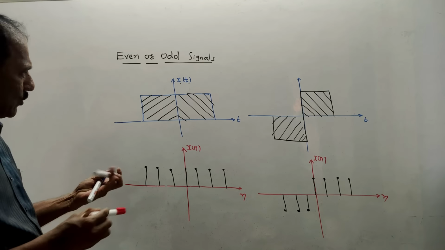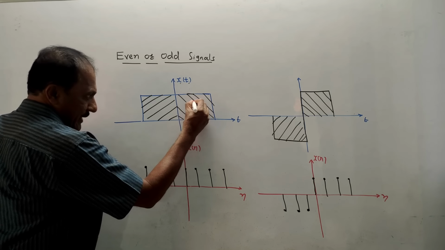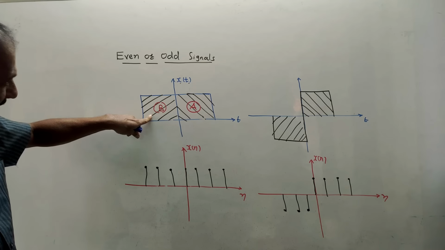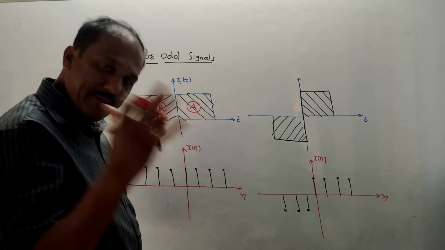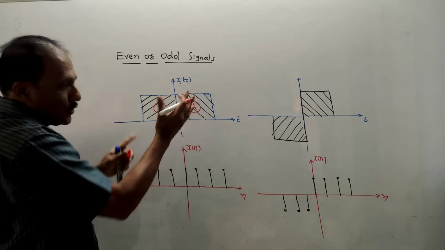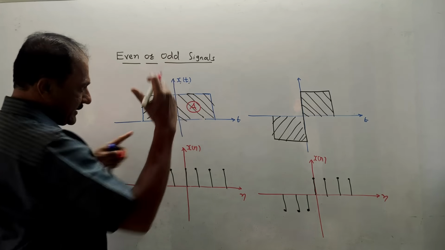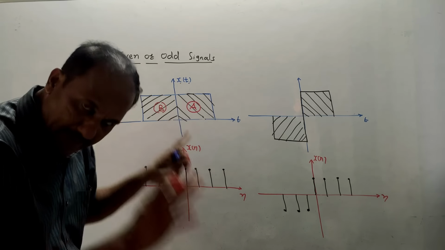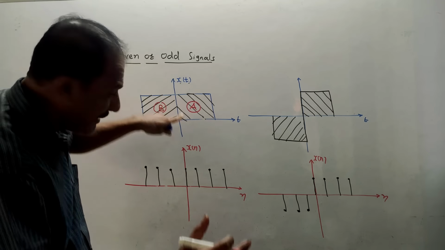Suppose I will mark few notations. If I say this part which is present on positive time period is A, whereas part of this signal present at negative time period is B. We can easily say the two parts A and B are equal, having same area, and they are symmetric about vertical axis. So when the signal is symmetric about vertical axis, it is known as symmetric signal or even signal. Another name of even signal is the symmetric signal.